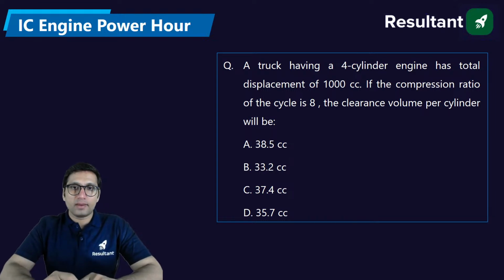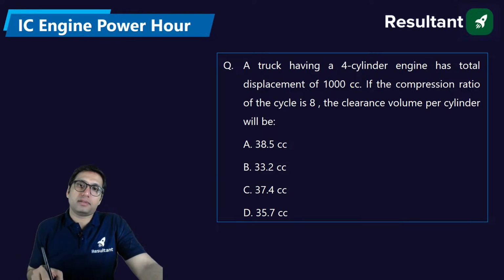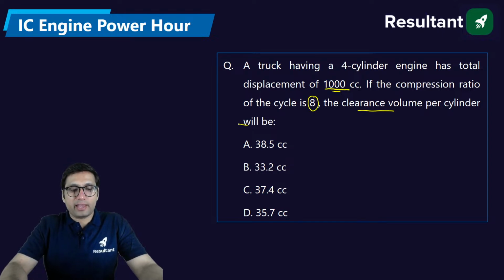A truck having a 4-cylinder engine has a total displacement of 1000 cc. If the compression ratio of the cycle is 8, then the clearance volume per cylinder will be. Please read the question very carefully.